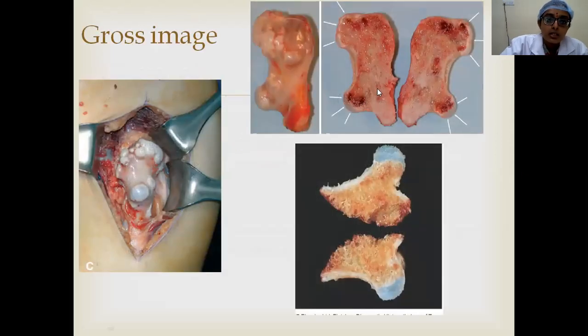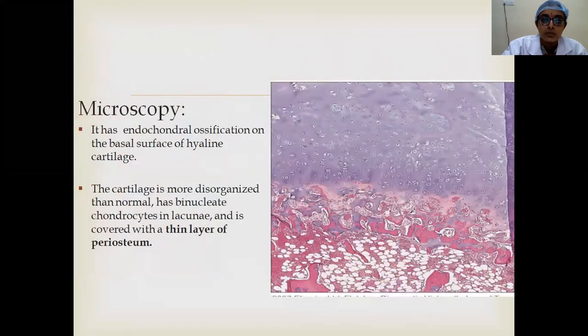So these are the gross images. Here I am showing with the cursor, this is the cartilaginous cap, this is the cortical rim of the bone, and this is the cancellous bone here. The same is the case here. This is the cartilaginous end, this is the cortical bone, and this is the cartilaginous area of the tumor. So these are the different images of osteochondroma. And this is the microscopic feature. Usually it resembles normal hyaline cartilage. However, the cartilage here is more disorganized than normal.